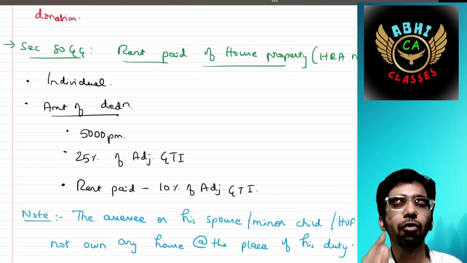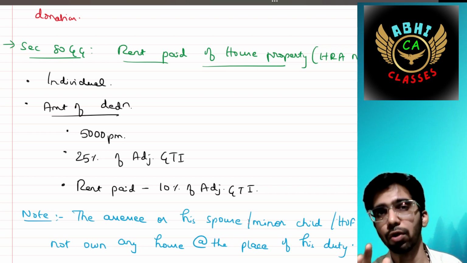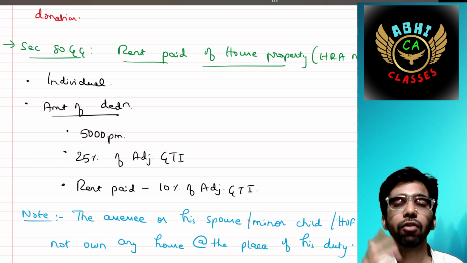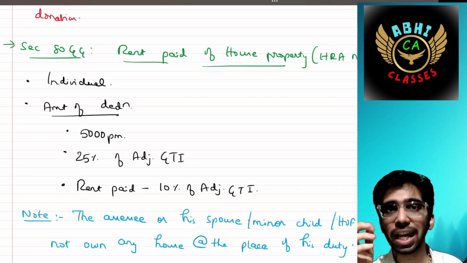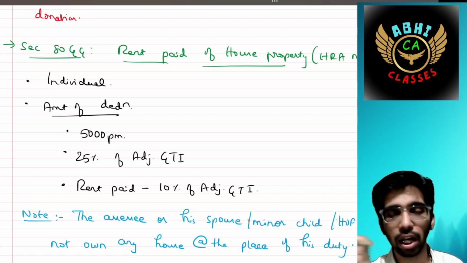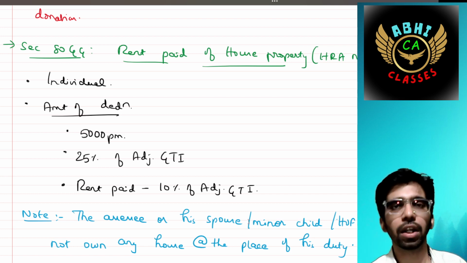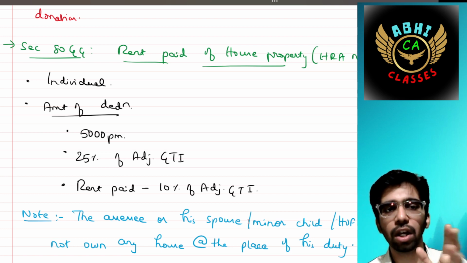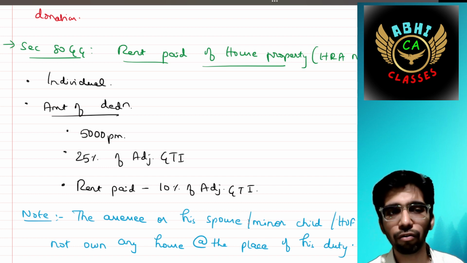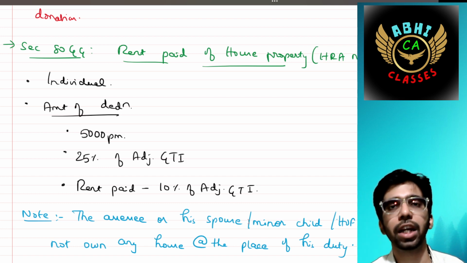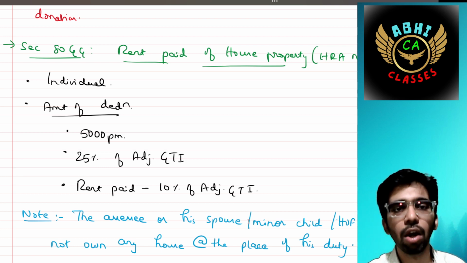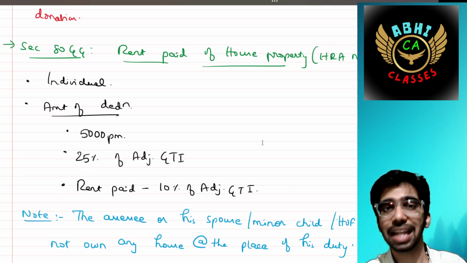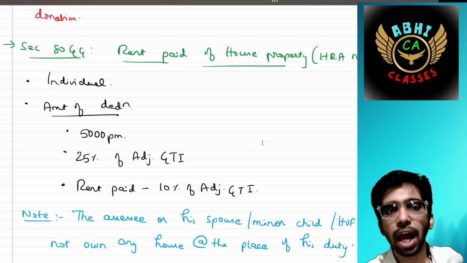Then 80GG, rent paid for house property. It is applicable when HRA is not received by you. It is applicable for individuals. Amount of deduction is 5,000 per month, 25% of the adjusted gross total income, then rent paid minus 10% of the adjusted total income. Whichever is lower should be treated as the amount of deduction. I have not mentioned that whichever is lesser, but out of these three, whichever is lesser should be taken as your eligible deduction.